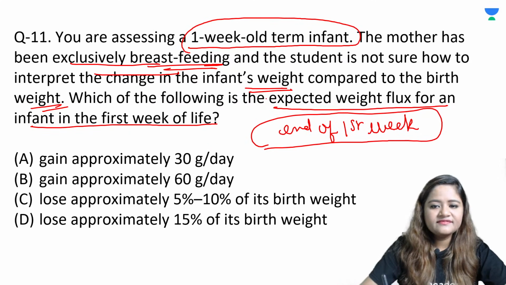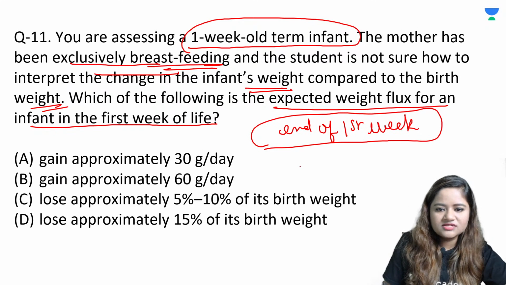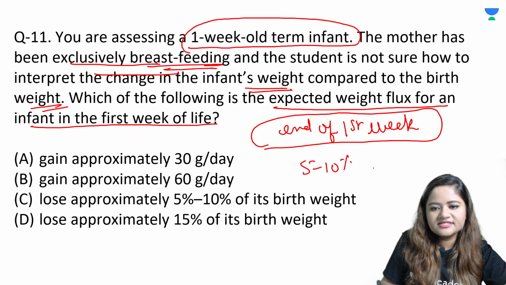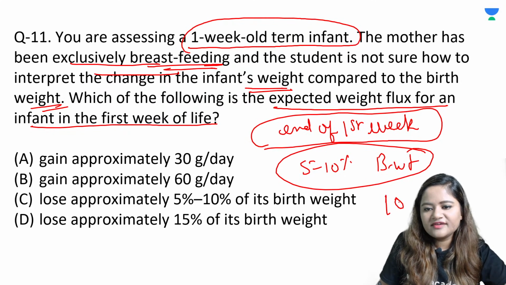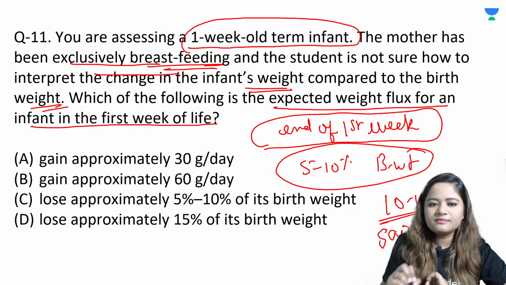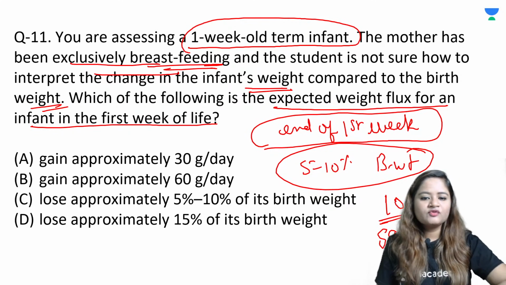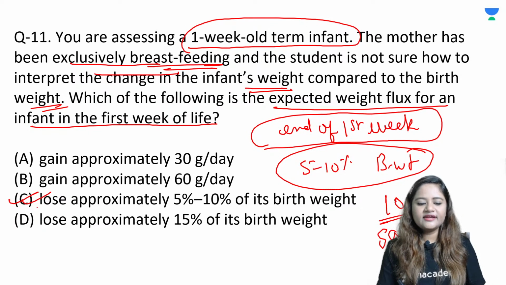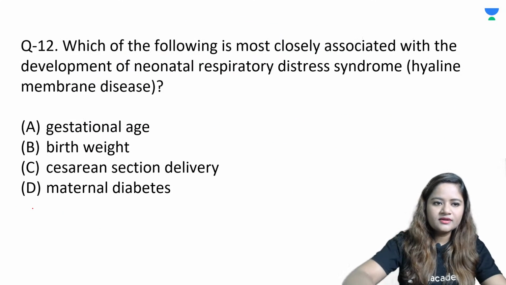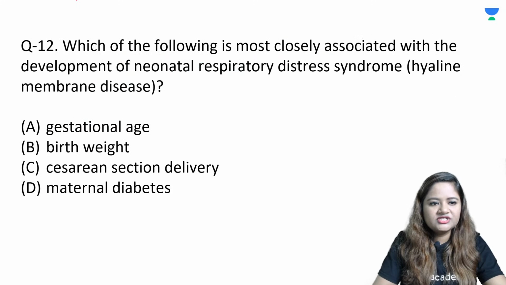So at the end of 7 days, there's classical weight loss. How much weight loss is there? 5 to 10% of the birth weight. ठीक है, इतना loss हो जाता है, and then by the end of 10 to 14 days, it is gained back. So these are two important things which are absolutely normal in a newborn. So 5 to 10% loss of the birth weight occurs in a normal term baby, and then it is regained by the end of 10 to 14 days. Okay. All right, so next question, question number 12.